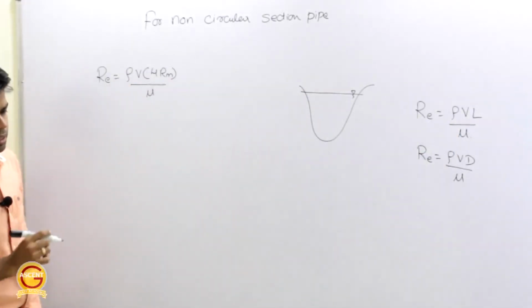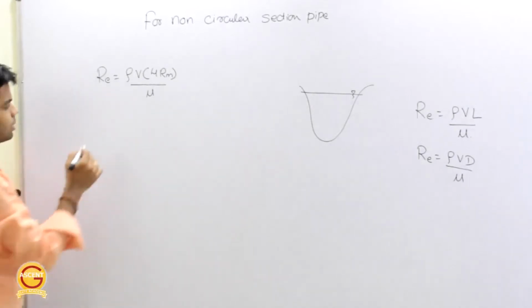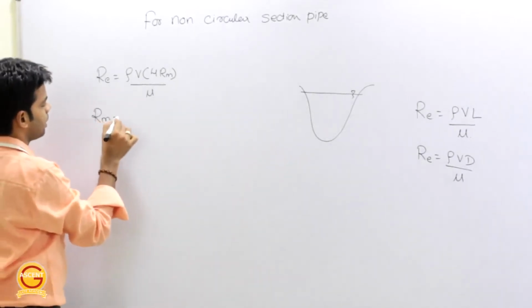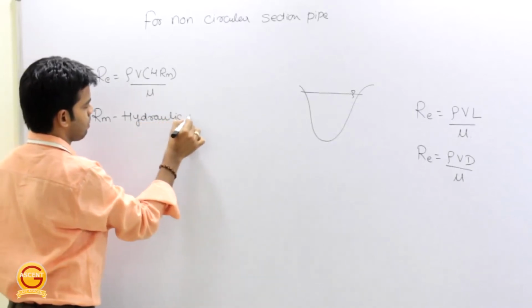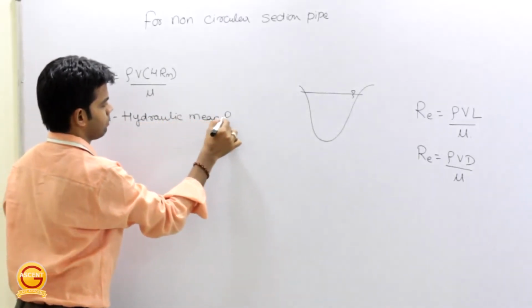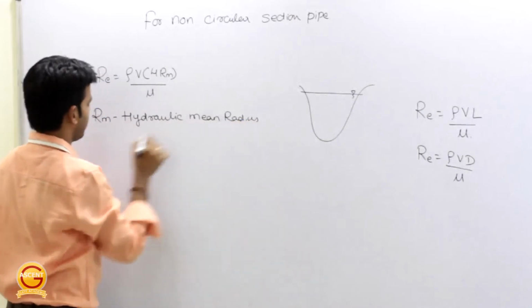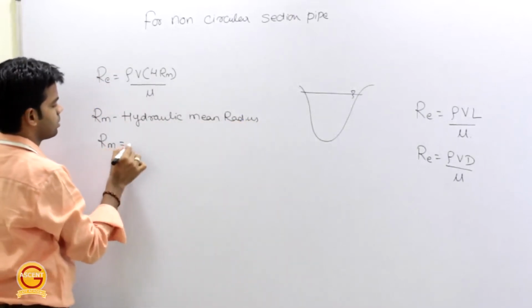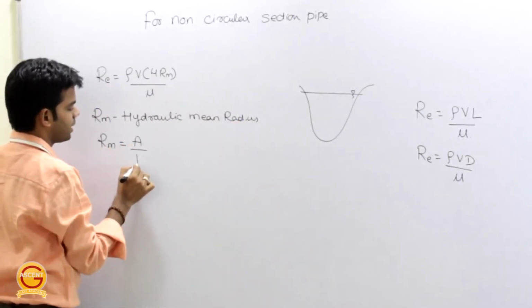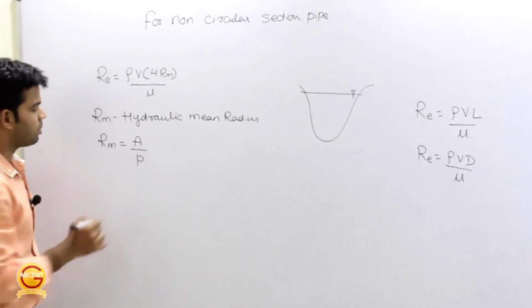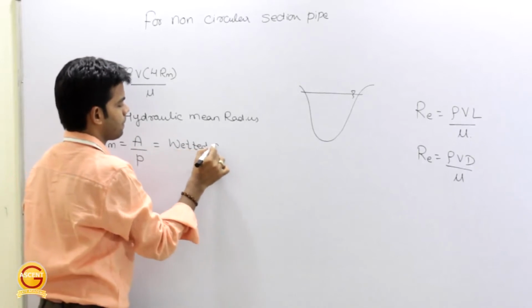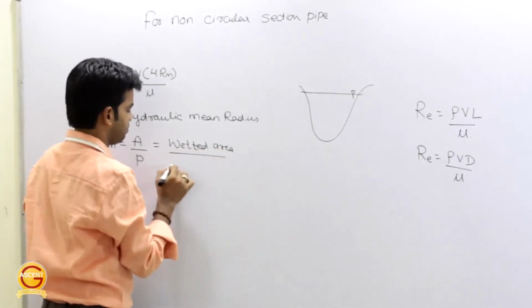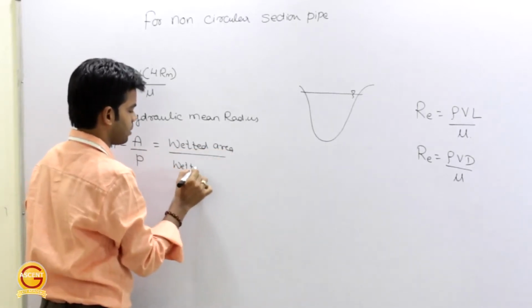Now, what is this Rm? This Rm is nothing but the hydraulic mean radius, and you can determine it as the ratio of wetted area to wetted perimeter. Here A is the wetted area, and P is the wetted perimeter.